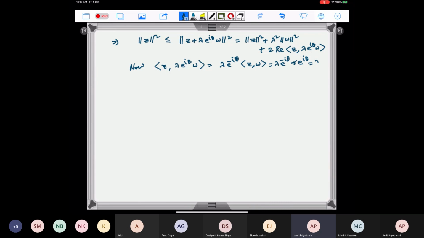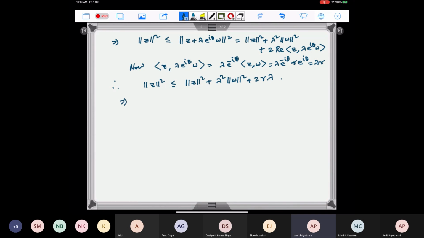So this is equal to lambda times r. So we get norm z squared is less than or equal to norm z squared plus lambda squared norm w squared plus 2 times, and this is a real number if lambda is real, so we don't need the real part, 2 times r lambda.